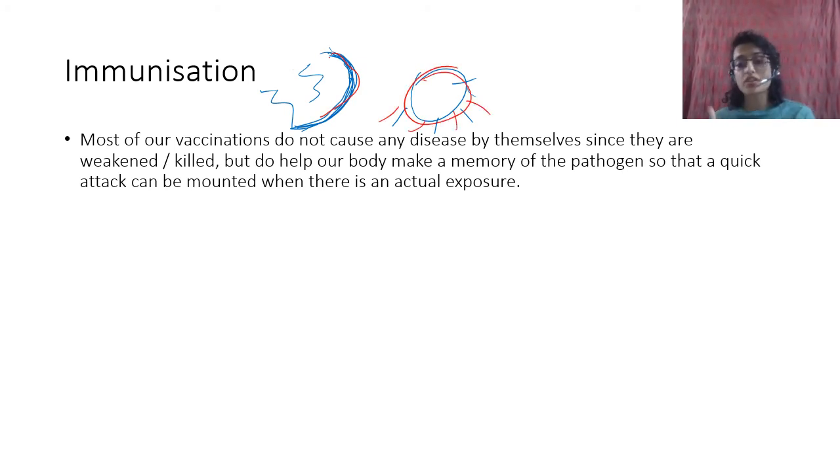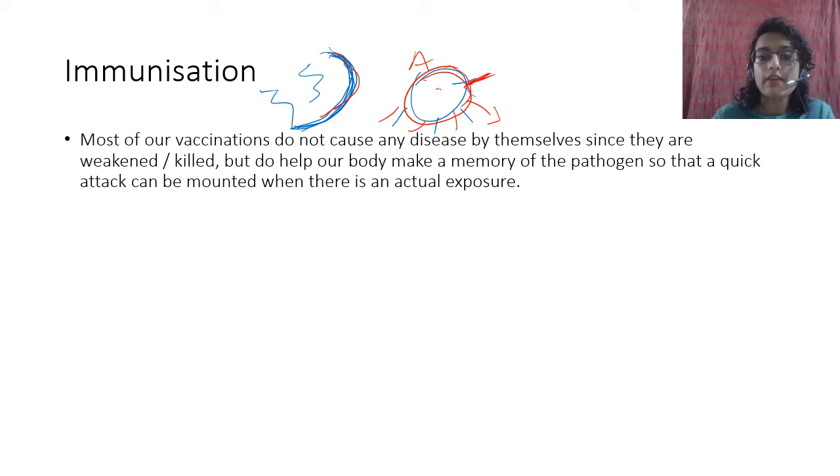It won't cause you any harm because they can't grow anymore. They will never be able to infect you because they are killed or weakened, but they still have the structure, and therefore this structure is what our immune system makes something against. It doesn't recognize the name, it just recognizes that the structure is like this, there is a protein sitting on top, so we make something against that protein. So that is the memory.